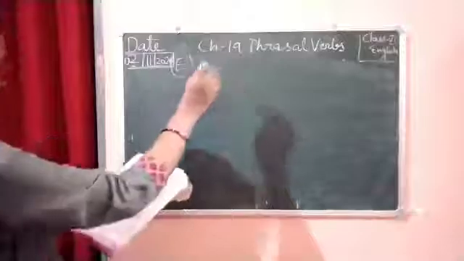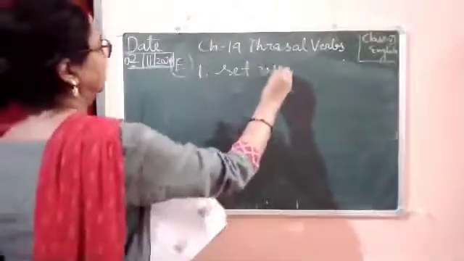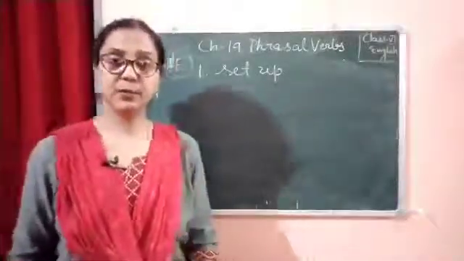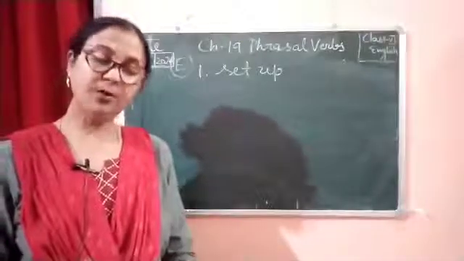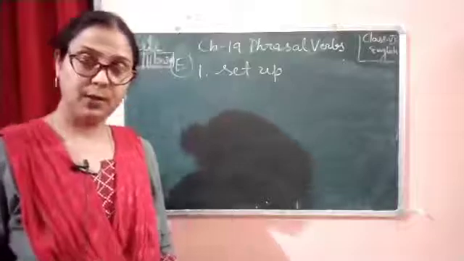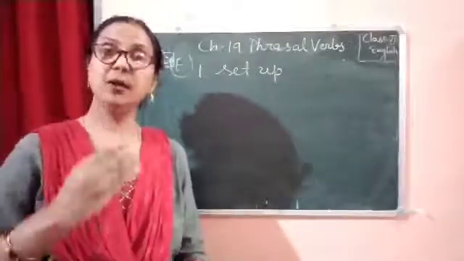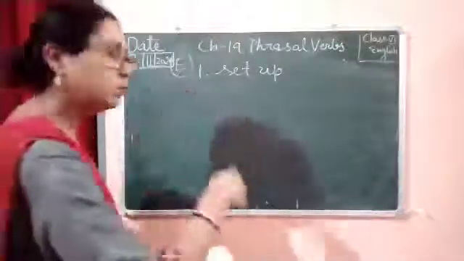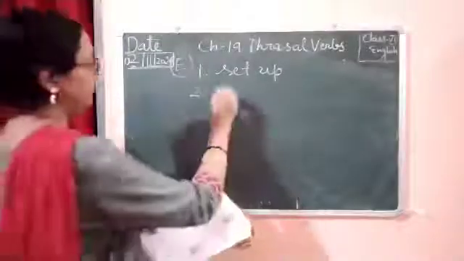So in number 1 we are going to use set up. So the sentence will be made like this. The merchant set up his own trading company. It means he established something. So the merchant established his own trading company. Set up. Now second we are going to do, that is backup.